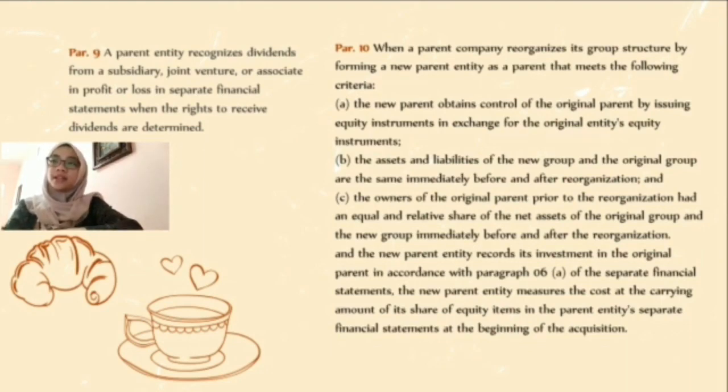The assets and liabilities of the new group and the original group are the same immediately before and after the reorganization, and the owners of the original parent prior to the reorganization had an equal and relative share of the net assets of the original group and the new group immediately before and after the reorganization. The new parent entity records its investment in the original parent in accordance with paragraph 6 of the separate financial statements. The new parent entity measures the cost at the carrying amount of its share of equity items in the original parent entity's separate financial statements at the date of the reorganization.